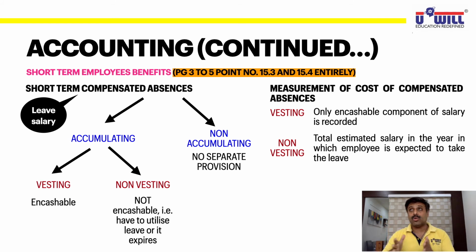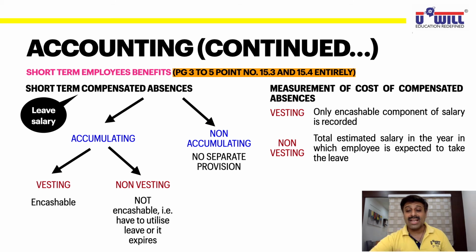You have to estimate that today his salary is 1 lakh. Then after 4 years, what will his salary be if we give him the increment? Supposedly, it comes to 1,30,000 after 4 years. Then, considering that 1,30,000 salary after 4 years, what will be the amount of those 5 days of leave which he has not taken in the current year? Those 5 days of leave, at the 1,30,000 rate after 4 years, will be debited to the P&L account as an expense in the current year.